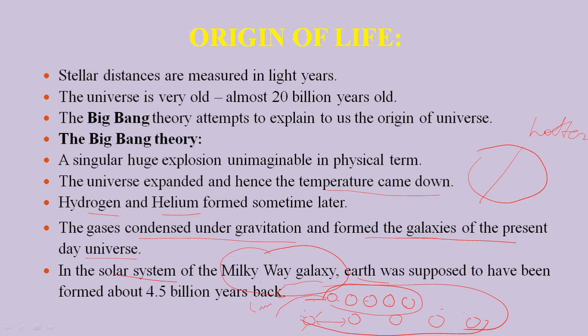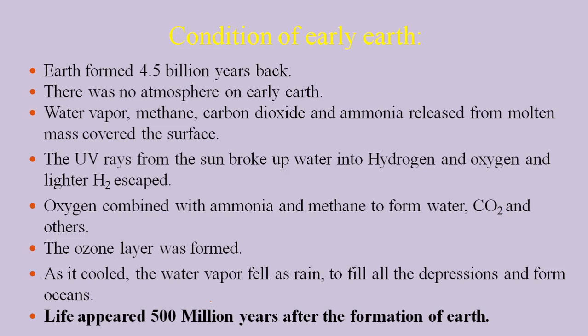Because it looks milky, that is the gases which have condensed, it looks whitish in color. That is why we call it the Milky Way, and it is supposed to have formed about 4.5 billion years back. That means the formation of the Earth was 4.5 billion years ago. This is the age of the Earth.